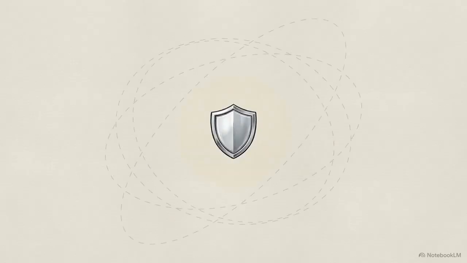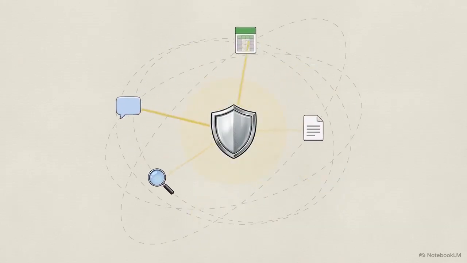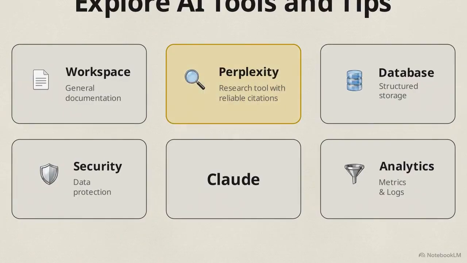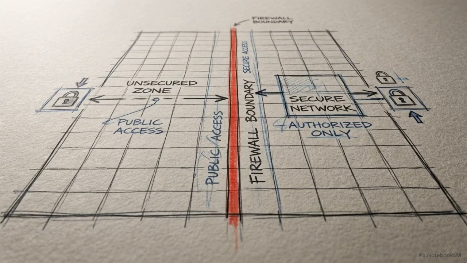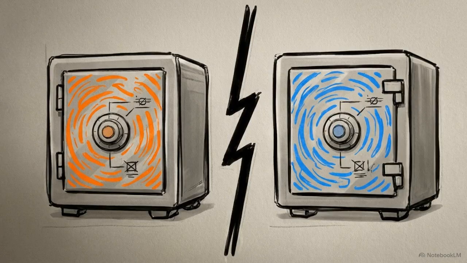The ecosystem of available tools is vast, but the underlying security principles apply to all of them. As this breakdown shows, you might use Perplexity for researching topics with reliable citations, or Claude for complex writing tasks. Before you type a single word, you need to establish your first operational boundary. You must strictly separate your personal accounts from your business usage. Treating your enterprise workflow and your personal usage as two completely sealed environments is your first line of defense against accidental cross-contamination.